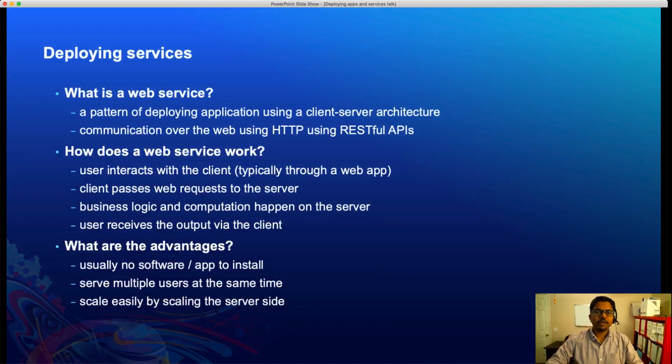A service can be defined or considered as a pattern of developing or deploying applications using a client and a server infrastructure. So there are two parties involved here. And the communication between these two happens over the web using HTTP protocols.